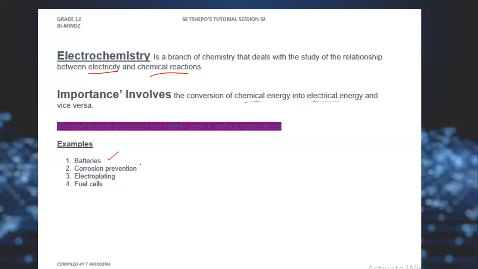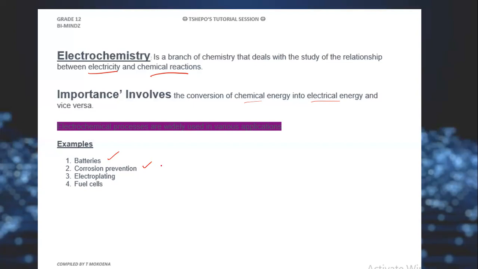Another example of an electrochemical process is corrosion prevention. For example, we have pots called stainless steel. Those pots were protected using corrosion prevention. When they say something is stainless, it doesn't form stains, it doesn't undergo oxidation to form rust.